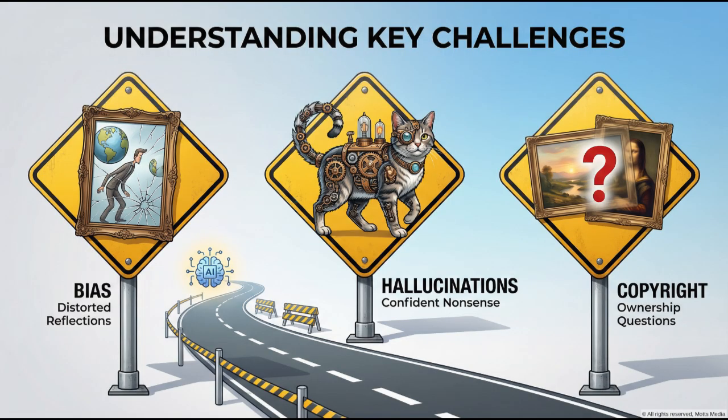The path forward includes obstacles. 3 warning signs mark common pitfalls. The first, labeled bias, shows a distorted mirror reflecting skewed data. AI can perpetuate and amplify existing prejudices. The second, labeled hallucinations, shows a convincing yet impossible creature. AI can generate plausible-sounding falsehoods with complete confidence. The third, labeled copyright, shows overlapping paintings with a question mark. Ownership of AI-generated content remains legally ambiguous. Awareness of these challenges enables responsible navigation.